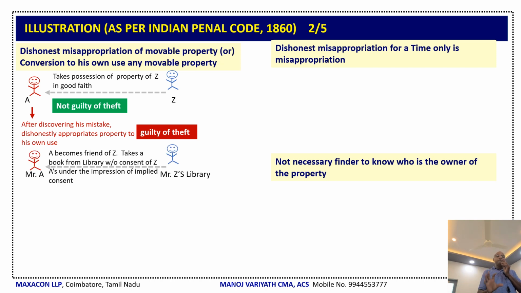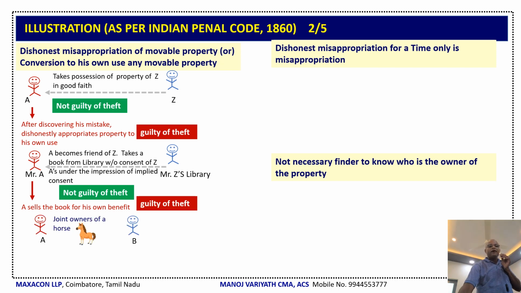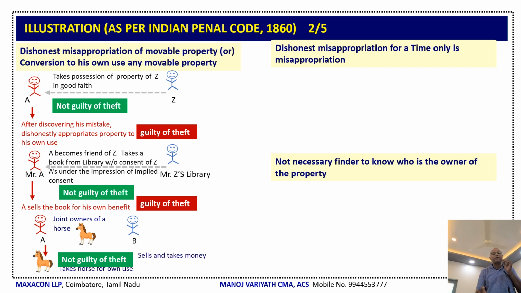Now, Mr. A becomes friend of Z. Z owns a library. Now, Mr. A takes a library without the consent of Z because he is a friend. He has got an implied consent of Z. Is he guilty? No, he is not guilty of theft. Now A goes to the market and sells that for his own benefit. Here it changes the nature, it becomes guilty of theft. Now A and B join together and they go to the market and purchase a horse. So they become joint owners. A takes the horse for his personal use for some time. Is he guilty? No, he has the right. He is not guilty of theft.